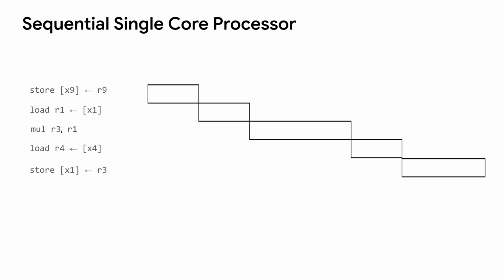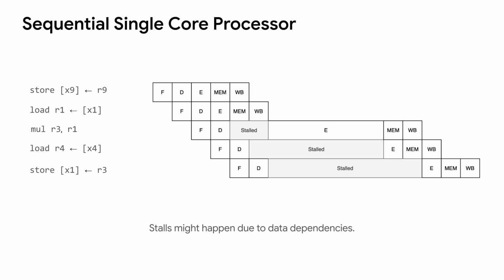The sequential mode can be drawn in the timeline as either a non-overlapping model or an overlapping model. The overlapping model saves time compared to the non-overlapping model. Both timelines naturally guarantee the computation steps and the memory access in the order of the assembly program order, so you won't have any problems with the memory order in the sequential single-core model. The sequential overlapping model is also known as the sequential pipeline. From this example, you can see that the pipeline stalls to fulfill the data dependency among the instructions.